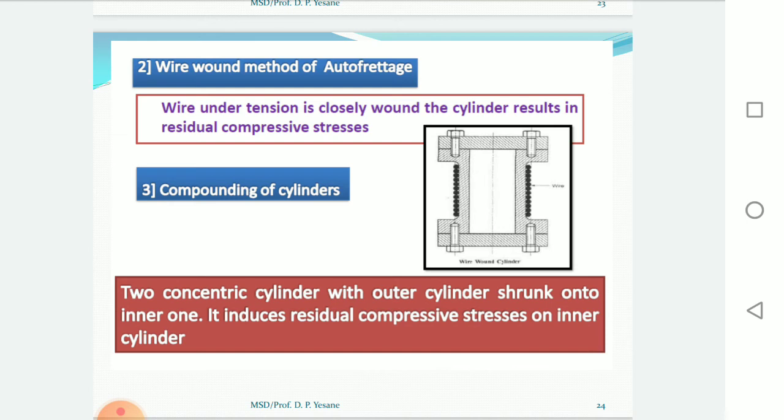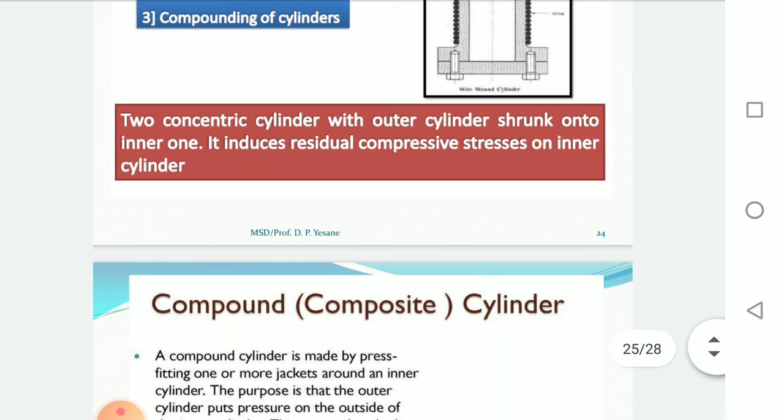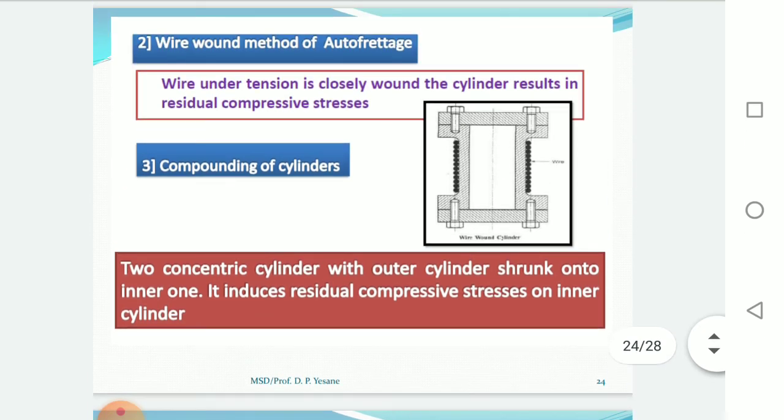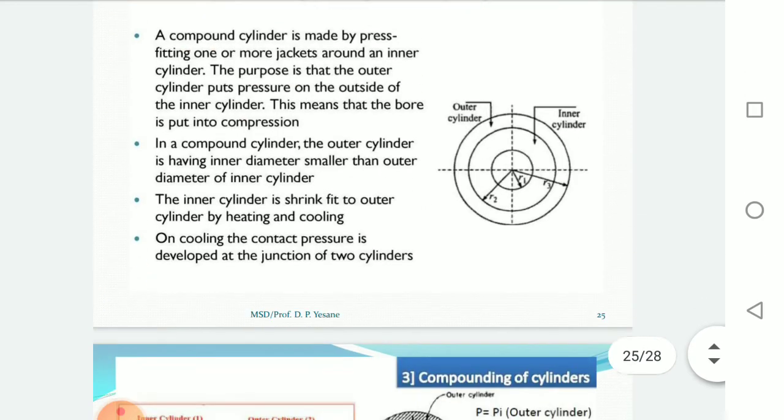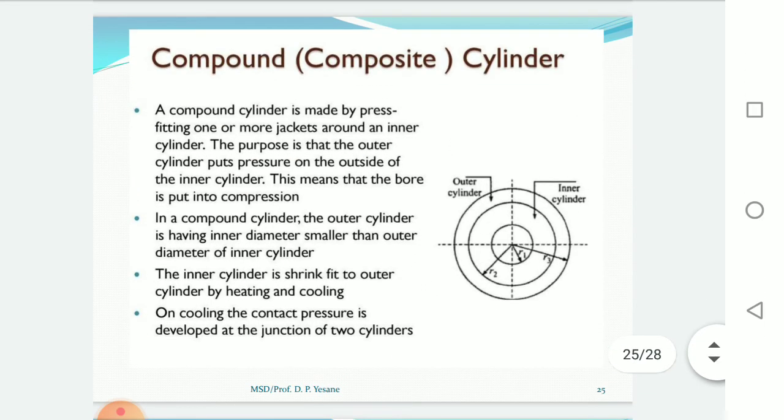So these are the methods of pre-stressing of the cylinder. Then next we will study the compound cylinder. Compounding cylinder means two concentric cylinders with the outer cylinder shrunk onto the inner wall. It induces residual compressive stresses on the inner cylinder. So we will study the compound cylinder method in detail.